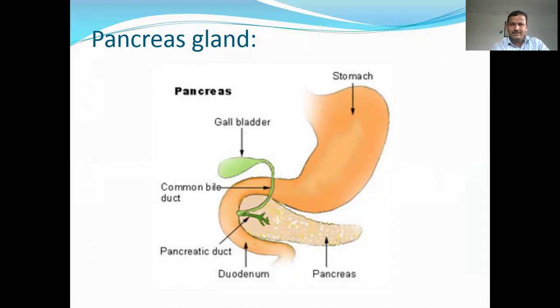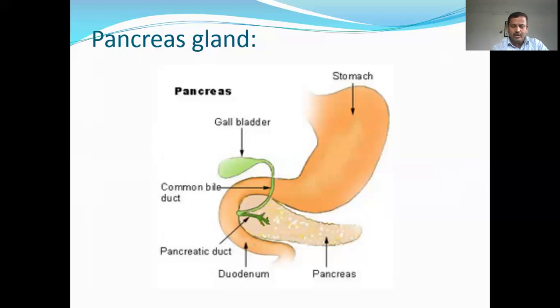The islets of Langerhans contain three different types of cells, namely alpha cells, beta cells, and delta cells. The pancreas produces two main hormones, insulin and glucagon. Along with that, it also produces somatostatin and pancreatic polypeptides.